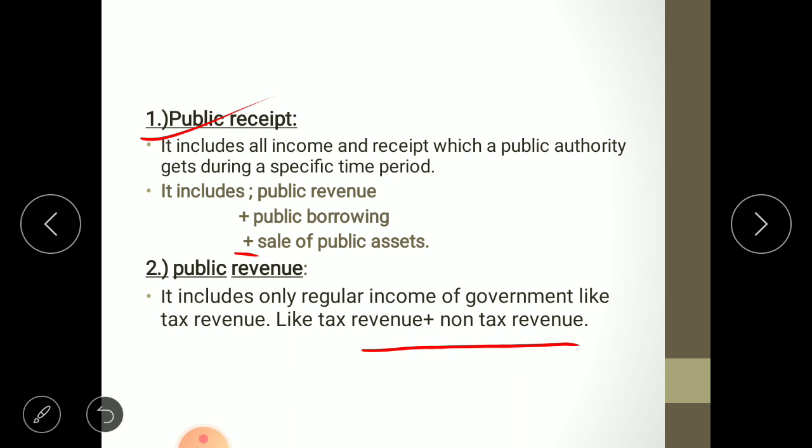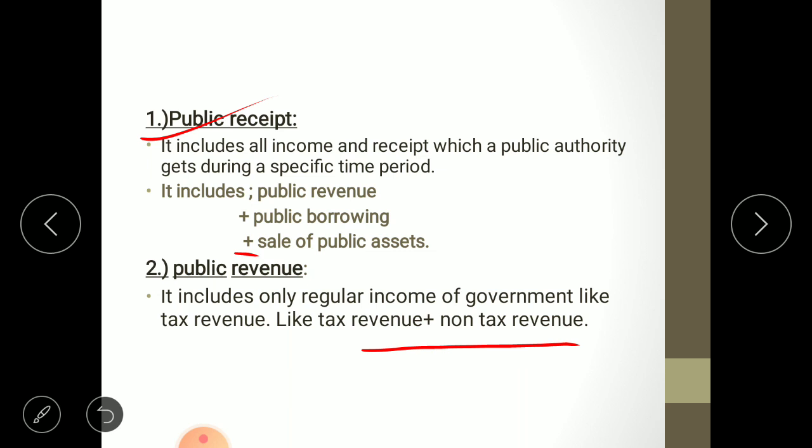So when government make the sale of that land, then earning from that land will be considered as a sale of public asset. Take another example that when government sells any government building, any offices, like say for example that now post office is not working well and government sells any post office, then earning from that building will be considered as sale of public asset.